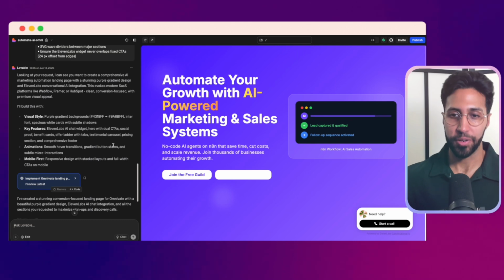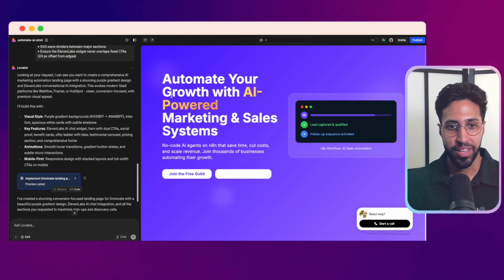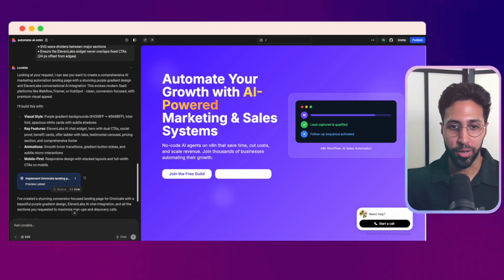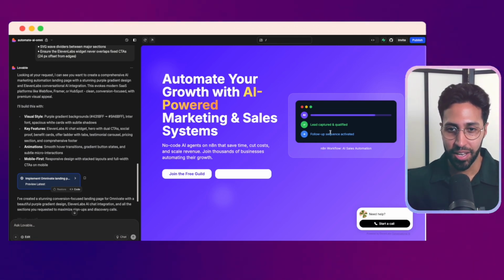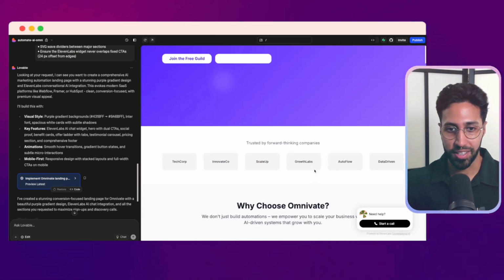Okay, so the website's been built. It looks a bit different from the first time I did it, but it looks really cool. So: automate your growth with AI-powered marketing and sales systems. I have a graphic here. We have this button I would need to fix, so it doesn't always do it perfect first time around. Let's scroll through and see this.